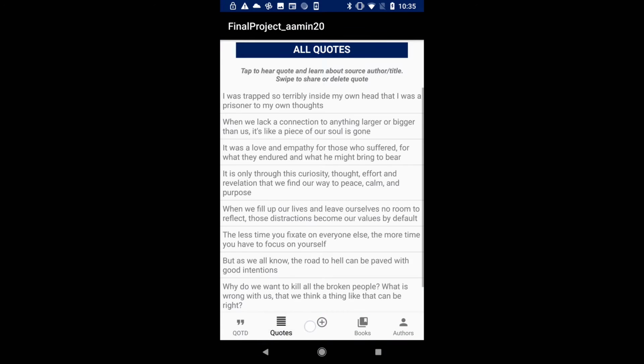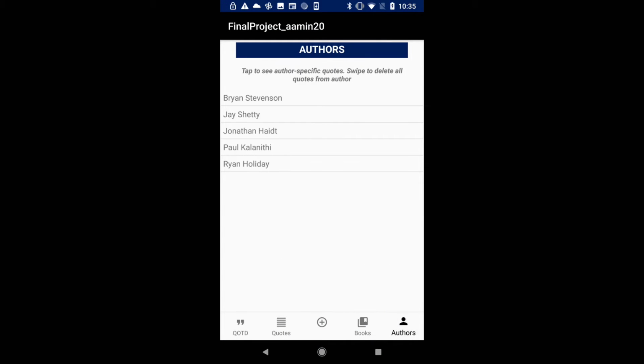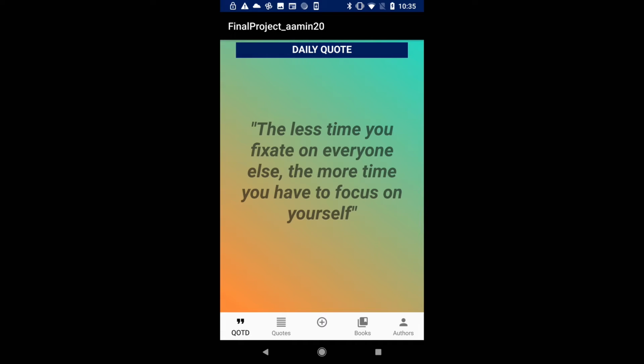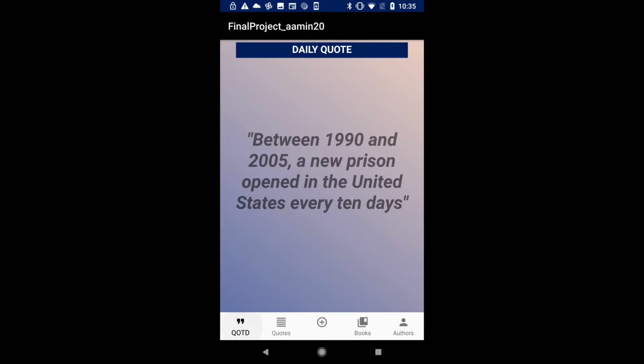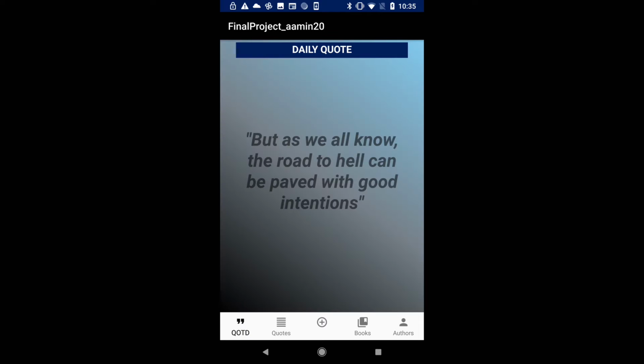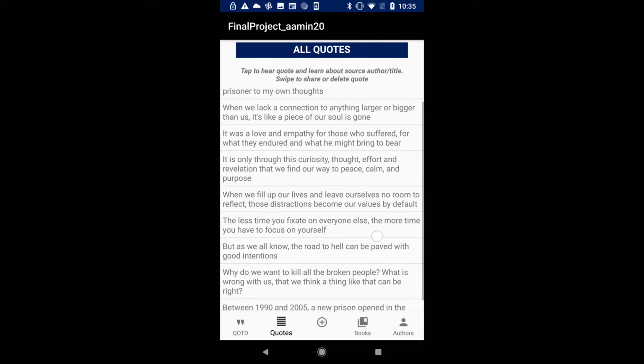Beginning with the nav bar, we can easily navigate between various fragments and tasks. Going back to the daily quotes page, this would ideally update every day, but for testing purposes, it currently changes with every click on the nav bar. Next, with the Quotes tab, we see all the quotes currently in our database.